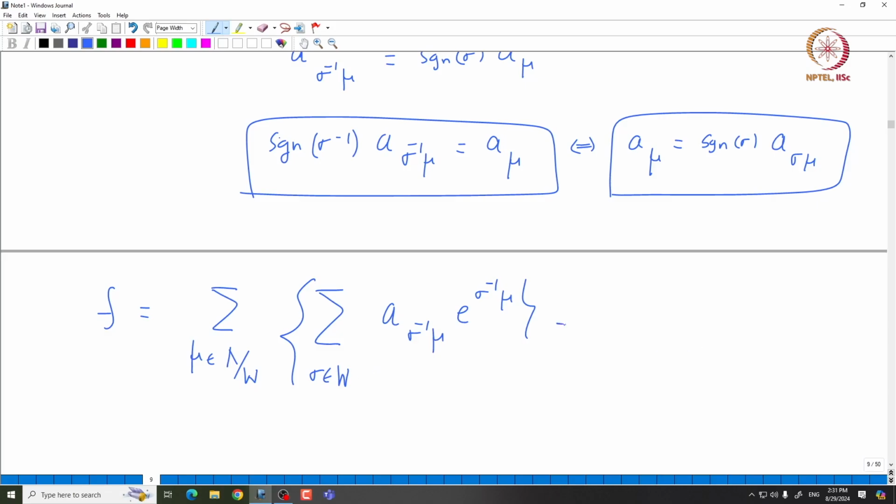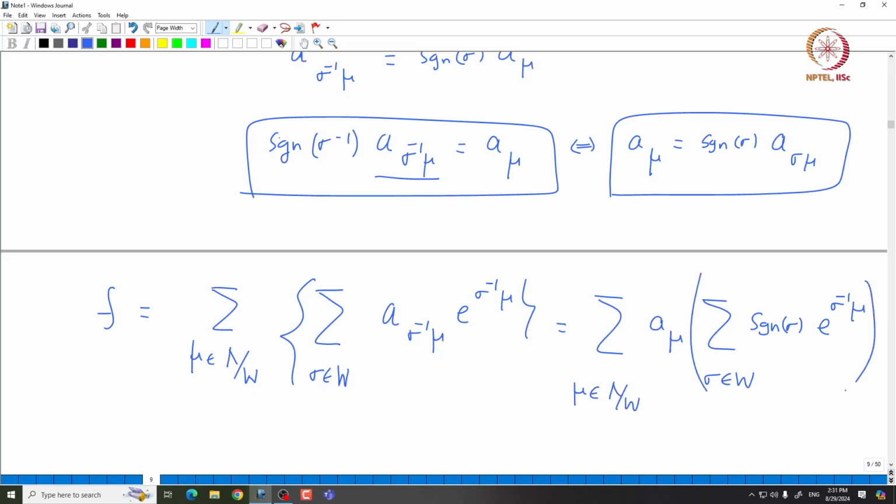Then this is exactly equal to summation a mu, because a sigma inverse mu is nothing but sine of sigma times a mu. So, I can take out a mu, then it will be just summation sine of sigma e power sigma inverse mu, where sigma runs over w, where mu runs over lambda modulo w.